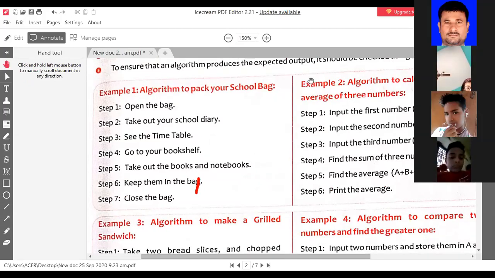Voice is coming too slow. Everyone is facing the same problem. Ojasvi, Harsita, Satyam, others, everyone?